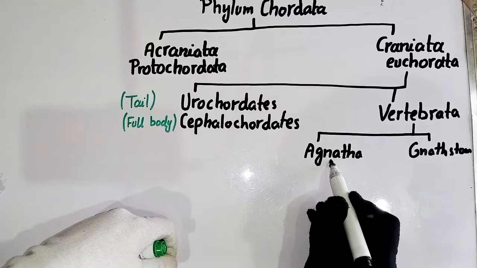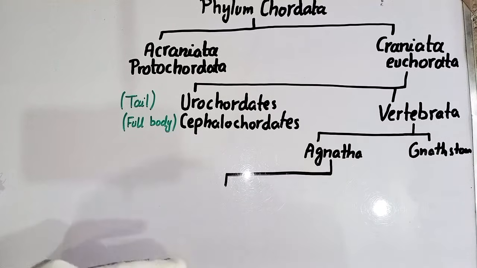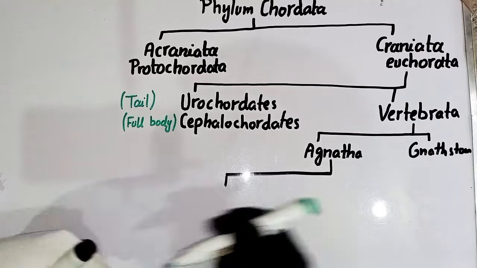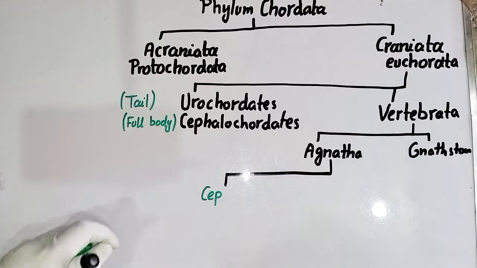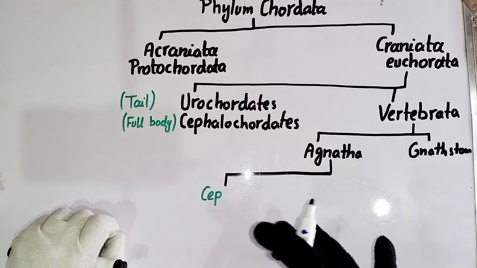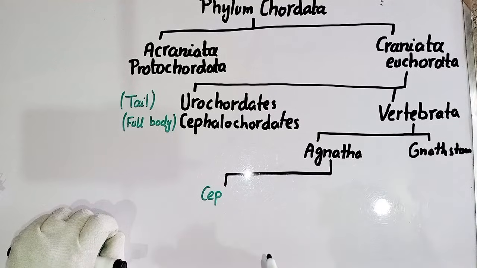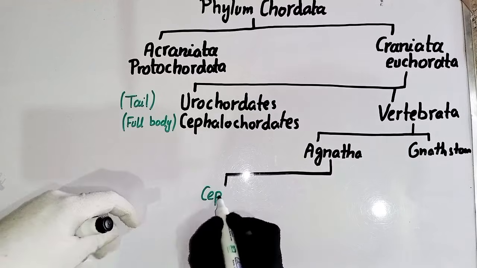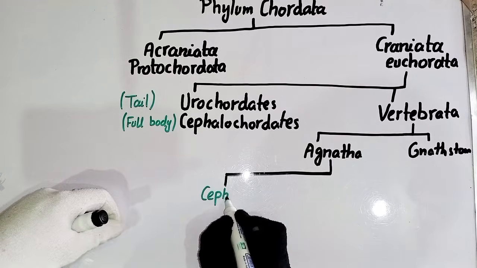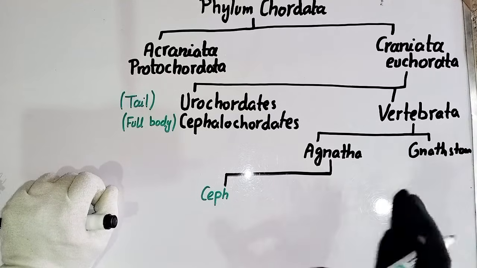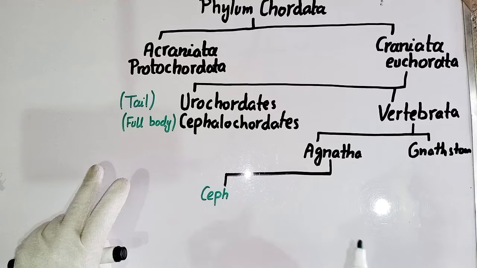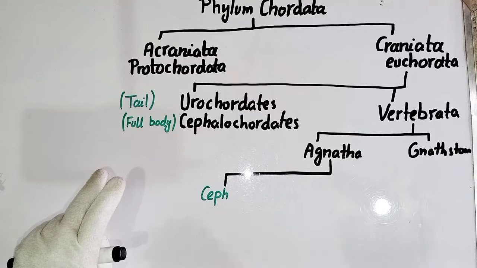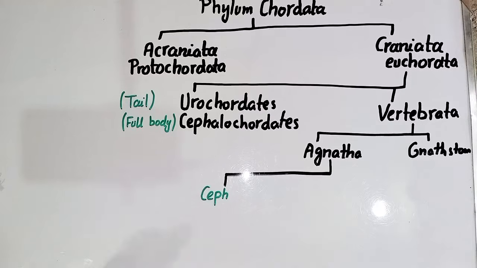Agnatha again covers two classes: Cephalaspidomorphi and Pteraspidomorphi. Guys, different fish classifications are given by different biologists, so you have to study the most modern classification system, but every classification system has two main groups. In the classification of Pisces, the first one is Chondrichthyes and the second one is Osteichthyes. We are going to discuss in detail the Chondrichthyes, Osteichthyes, lungfishes and their main three genera.